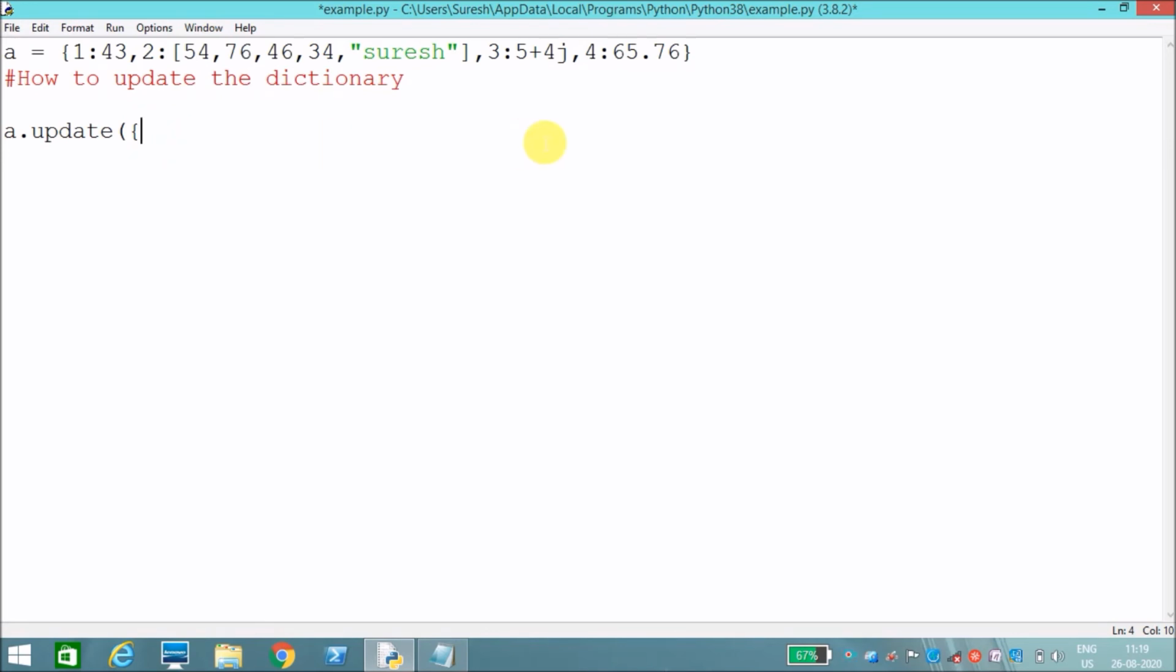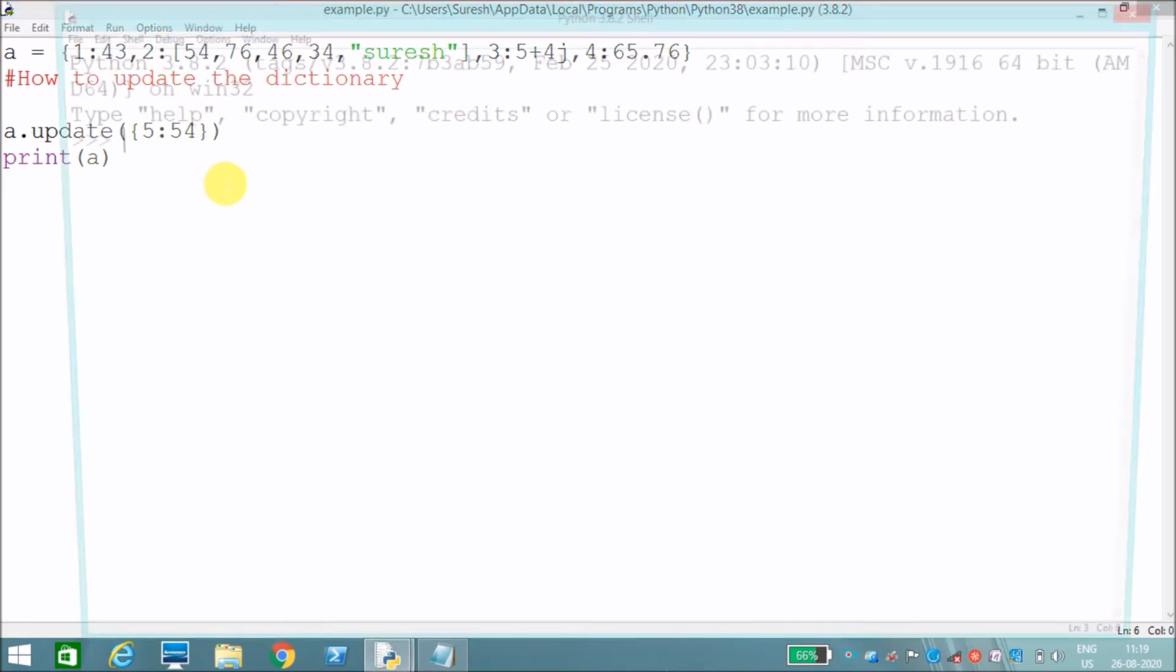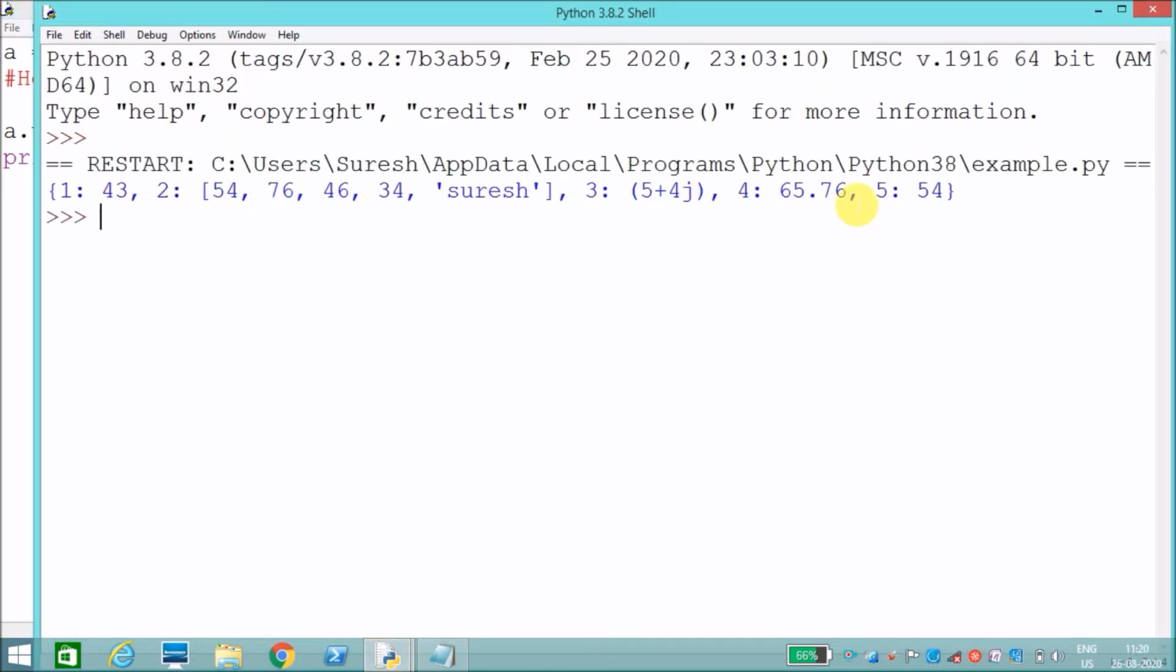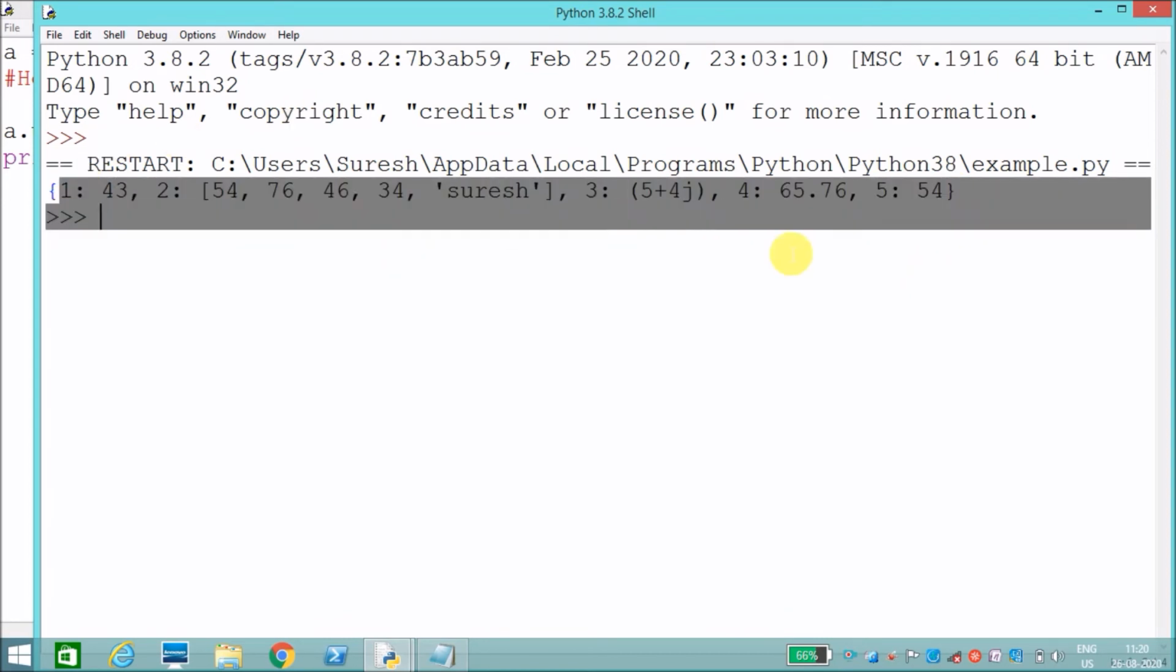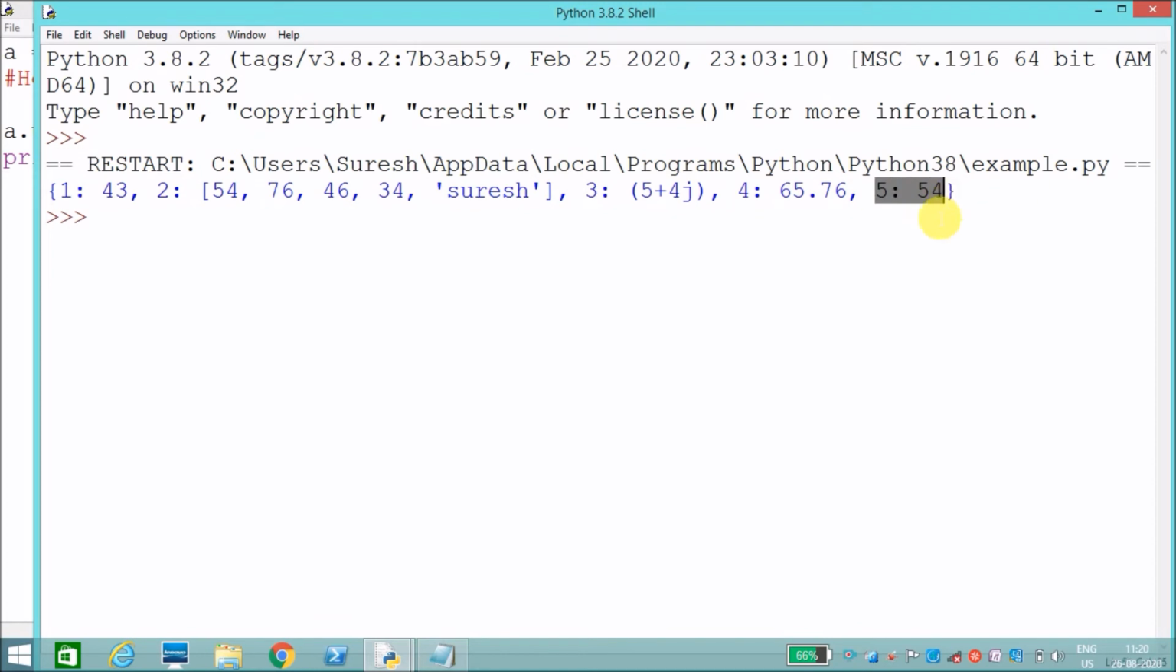Okay, I want to say 5 as 54. I need to update this value. Okay, print a. I'll run this. See, 5 has updated. 5 updated with 54 in my dictionary.